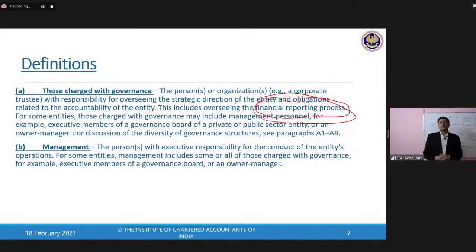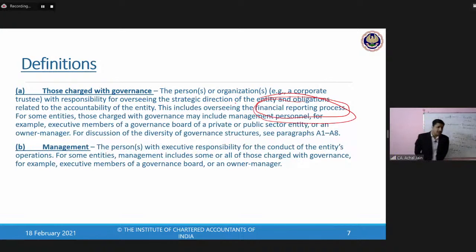This standard establishes the communication channel between those charged with governance and the auditor. This standard brings out those matters, those areas wherein the auditor needs to communicate to the audit committee or the board of directors. This standard also helps us to understand which matters should be communicated by the auditor to those charged with governance, and when, what should be the frequency.